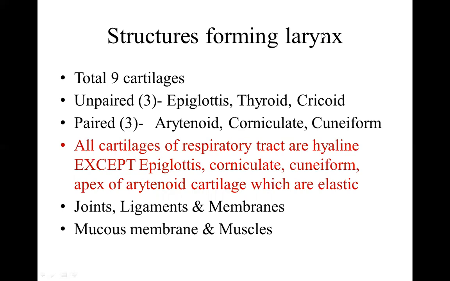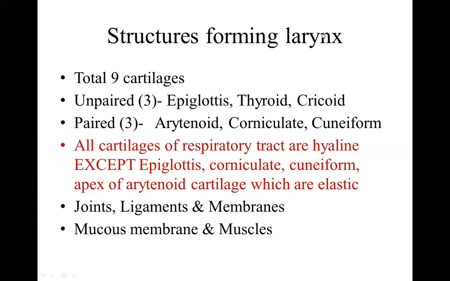Larynx has totally 9 cartilages, 3 of which are unpaired, epiglottis, thyroid, and cricoid, and 3 are paired, arytenoid, corniculate, and cuneiform. Corniculate and cuneiform are functionally unimportant cartilages. Only epiglottis, thyroid, cricoid, and arytenoid are important.